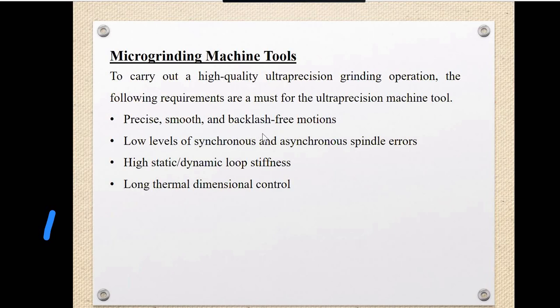This is the requirement of the machine tools: low level of synchronous and asynchronous spindle error, high static and dynamic loop stiffness, and long thermal dimensional control. These are about the micro grinding machine tools, not about the micro grinding wheels.